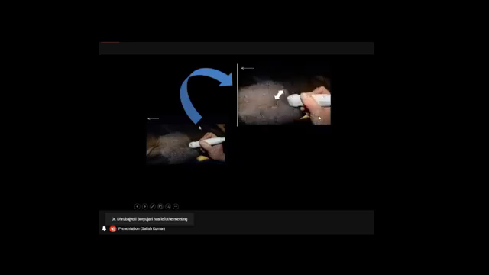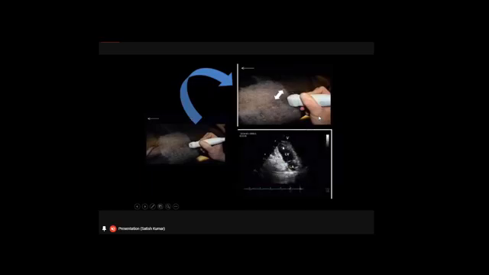So from this position, we were in this position. If you slightly come to this, that means we have moved the probe still perpendicular, 90 degrees in this direction. Once we move the probe to this direction, what we can see is only two chambers, only the left ventricle and the left atrium.